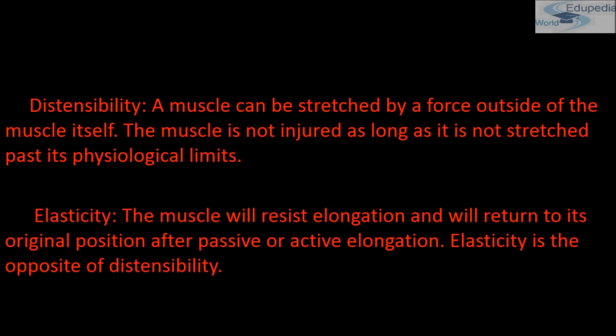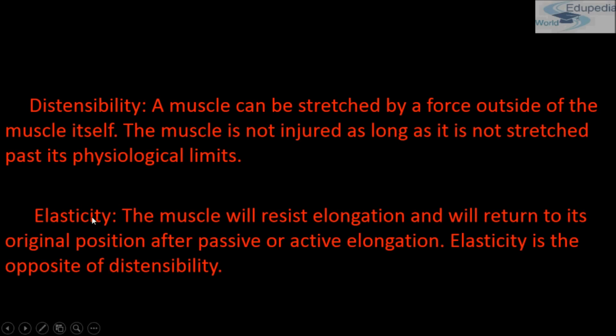Distensibility means a muscle can be stretched by a force outside of the muscle itself. The muscle is not injured as long as it is not stretched past its physiological limit. That means a muscle has its physiological limit, and within this limit the muscle will not be injured as you stretch it. Now sixth is elasticity.